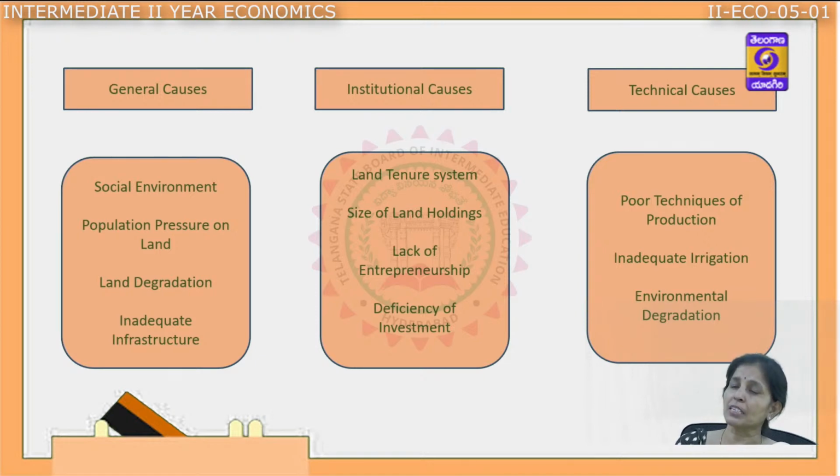Inadequate infrastructure: when we talk about this, it is the basic transportation, the basic construction of roads, the basic communications and storage facilities. These are not being provided to the farmers in some of the areas, and that is affecting their productivity.